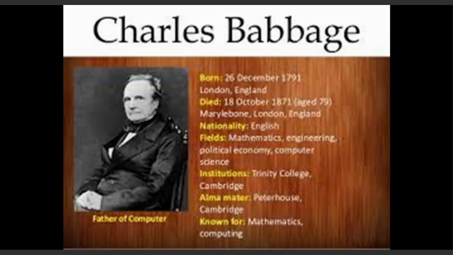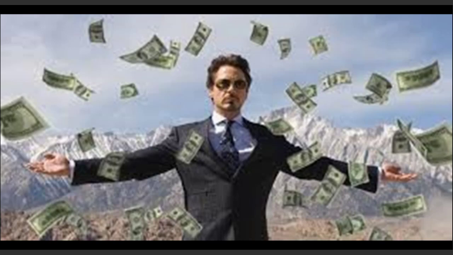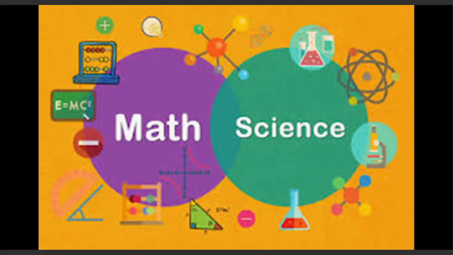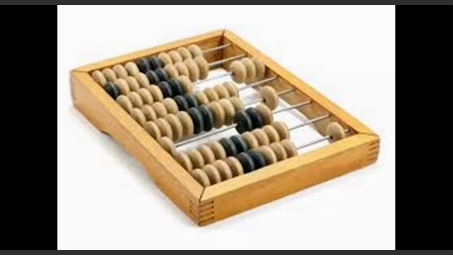When we talk about his early life, he was born in Devonshire. His family and ancestors had big property. He studied at Cambridge. He was very interested in math. He thought that he was born to be a scientist. He emphasized the efficiency of manufacturing. In his Cambridge studies, he realized that mathematical tables contained so many errors. These tables were human-made. He was planning to develop a calculator that prevents human mistakes.